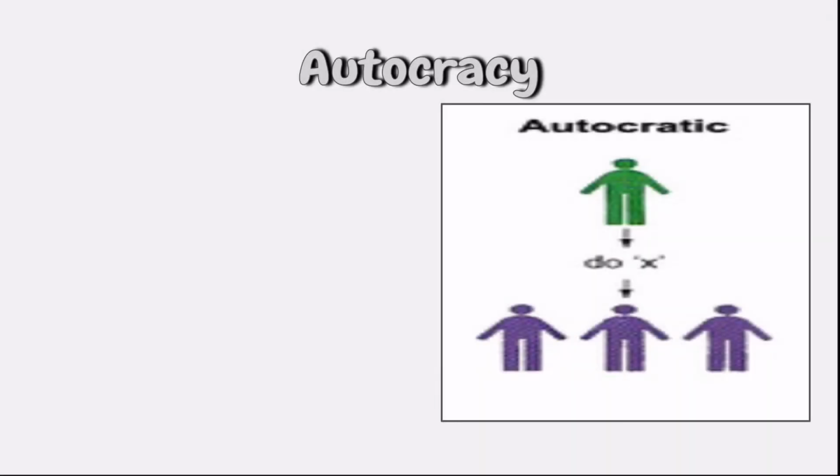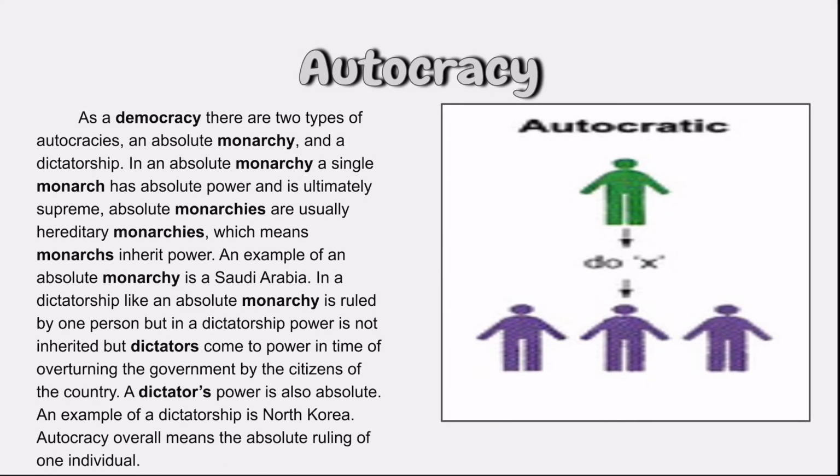Here is an autocracy. As with democracy, there are 2 types of autocracies: an absolute monarchy and a dictatorship. In an absolute monarchy, a single monarch has absolute power and is ultimately supreme. Absolute monarchies are usually hereditary monarchies, which means monarchs inherit power. An example of an absolute monarchy is Saudi Arabia.